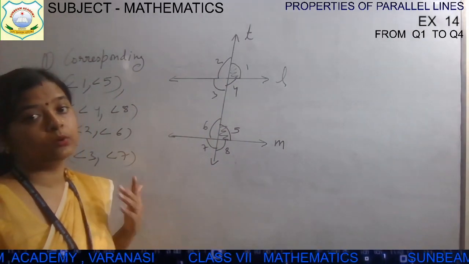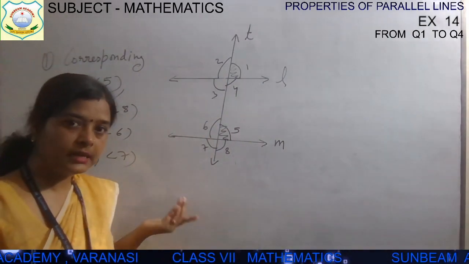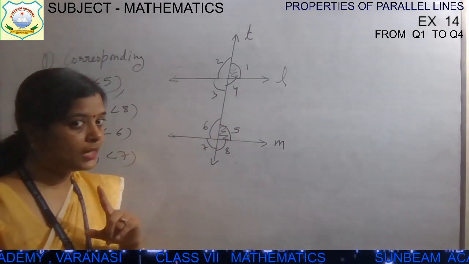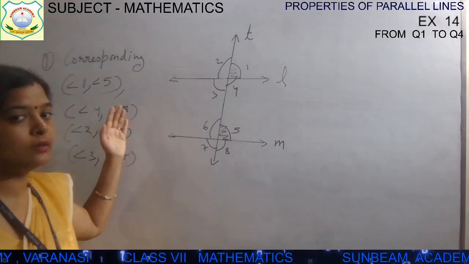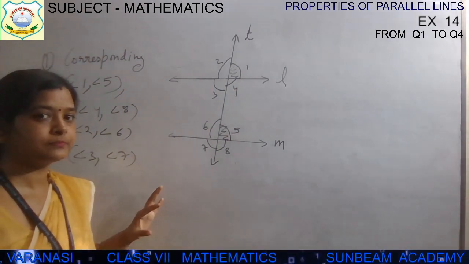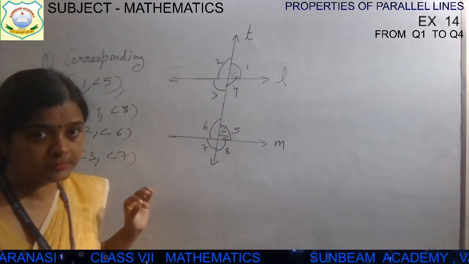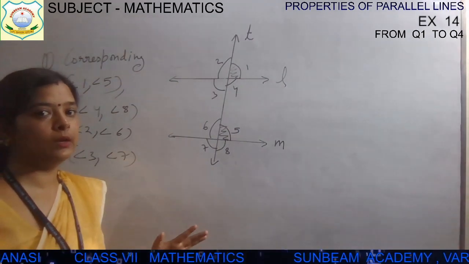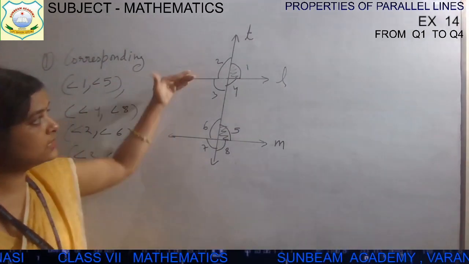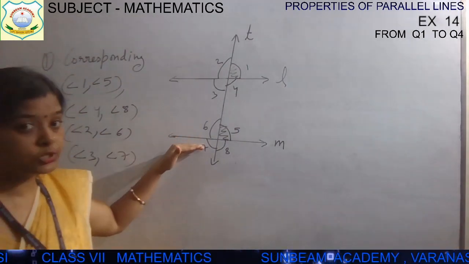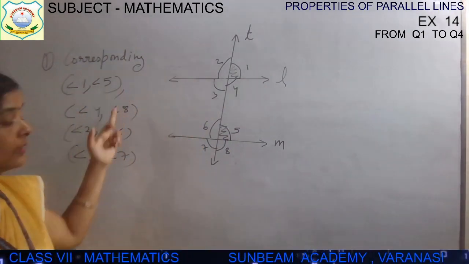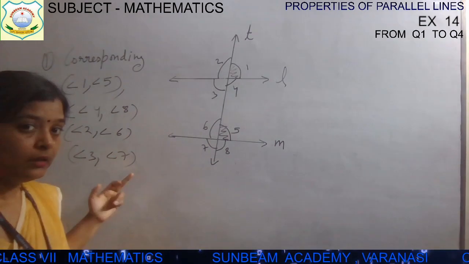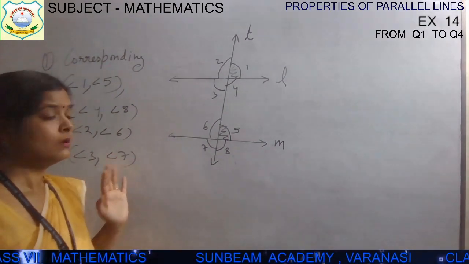Parallel line को अगर कोई line काटती है तो वो transversal line ही कहलाएगी. बट उसमें एक अलग चीज हो जाएगी बच्चे कि all the corresponding pair of angles will be equal. जितने भी corresponding angles बनेंगे they all will be equal. किस केस में? When the lines are parallel. Remember it very carefully. If the lines are parallel, whatever the corresponding angles pair will be, they all will be equal to each other.